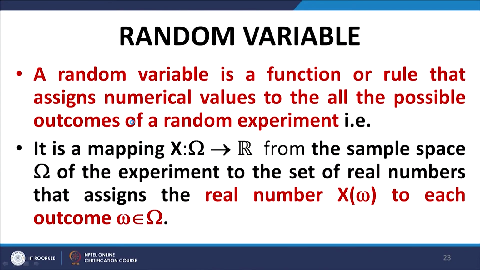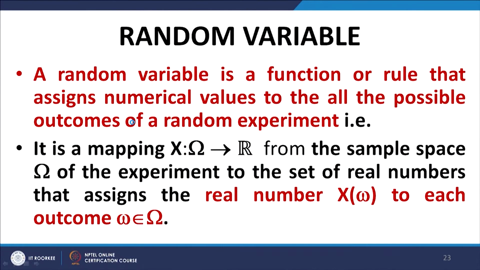A random variable is a mapping from the sample space to the set of real numbers. In other words, it allocates a real number to each possible outcome of a random experiment. Whatever are the random outcomes of the random experiment, each of them is assigned a number, and this mapping that does the job is called the random variable. So, it is a mapping from the set capital omega, which is usually used to represent the sample space, to the set of real numbers.